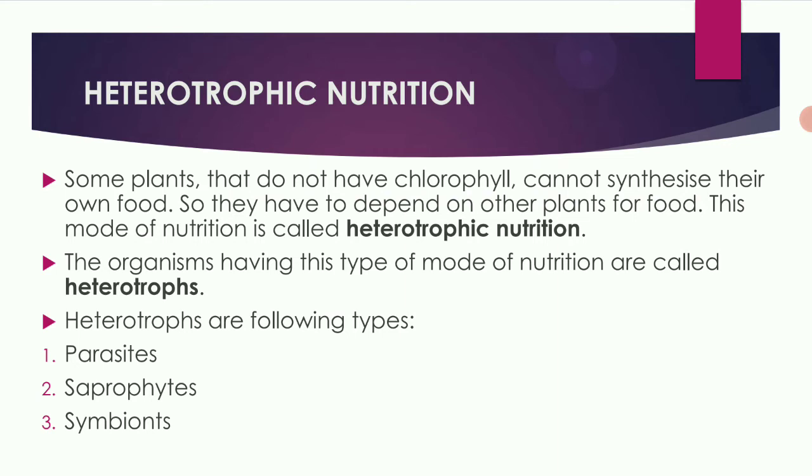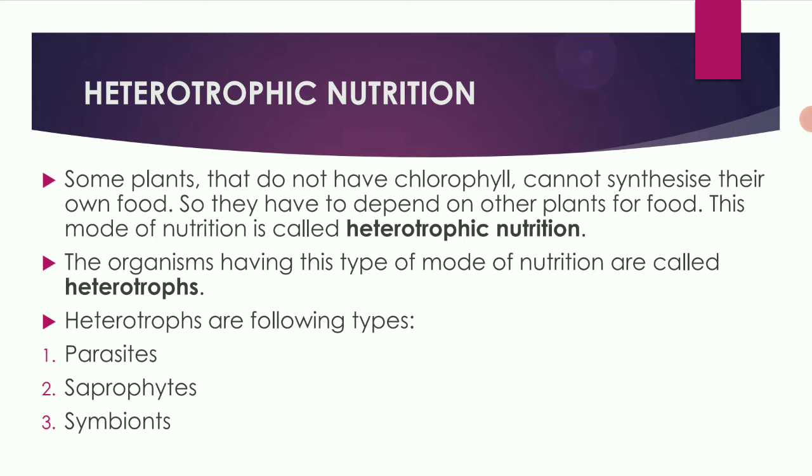So now how do these plants take the food? They have to depend on the other plants for the food. The mode of nutrition is called heterotrophic nutrition. So some plants do not have chlorophyll, then they have to depend on the other plants for the food. This kind of nutrition is called heterotrophic nutrition. The organisms having this mode of nutrition are called heterotrophs. So heterotrophs are of the following types: parasites, saprophytes, and symbionts.